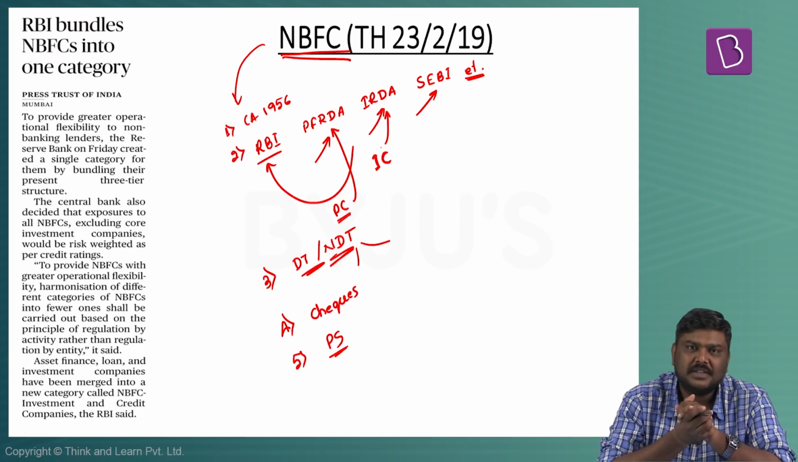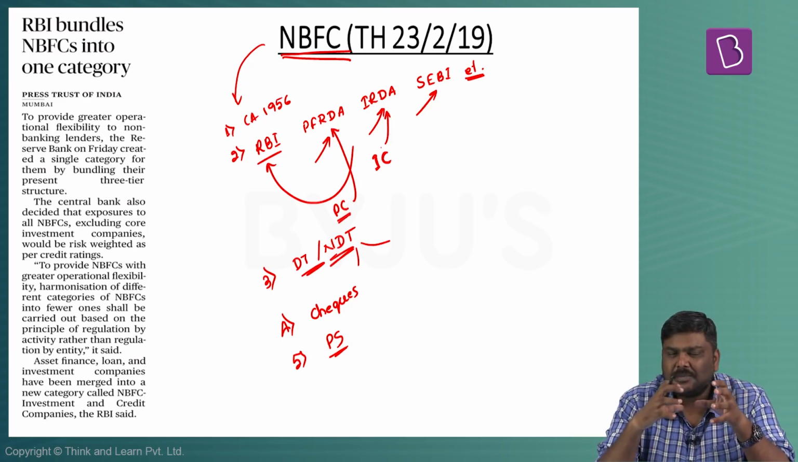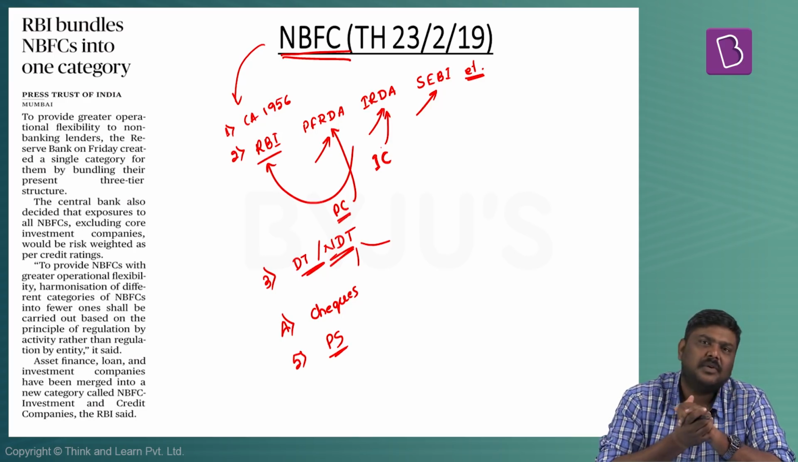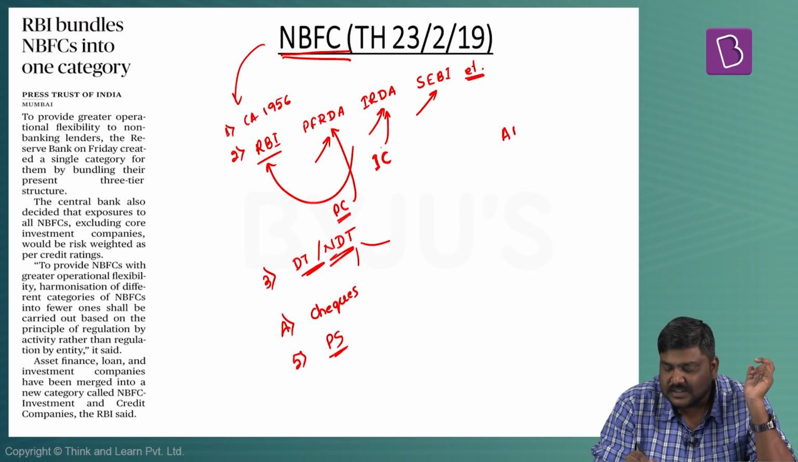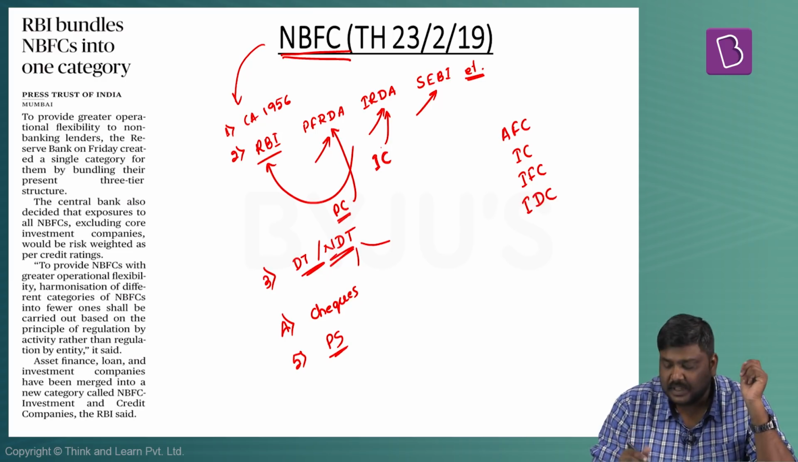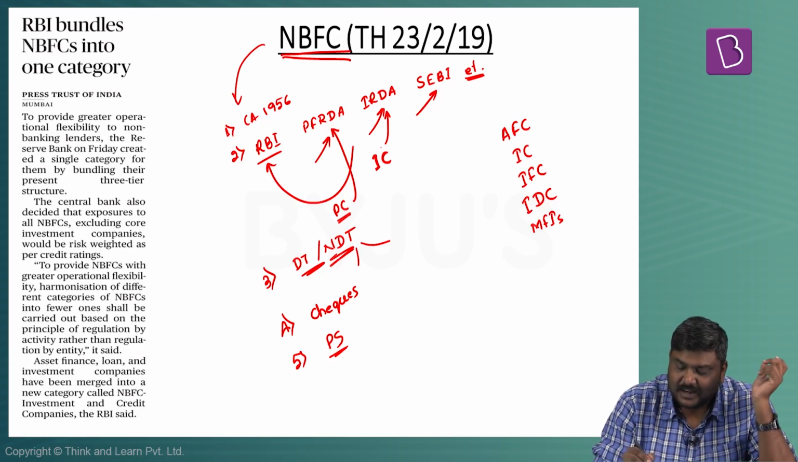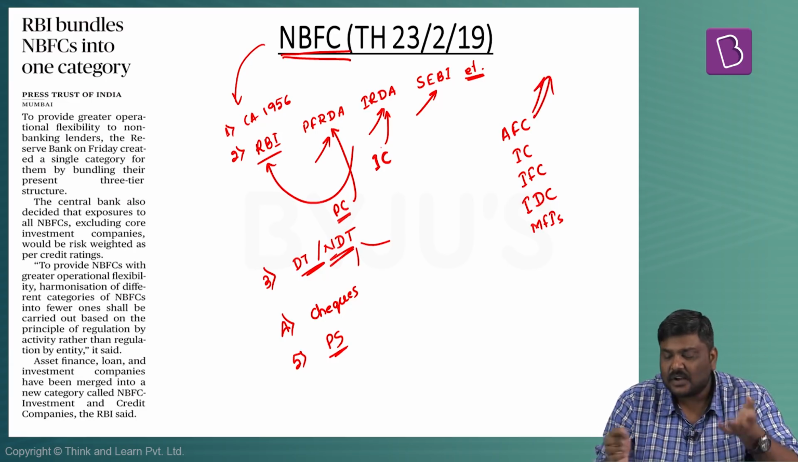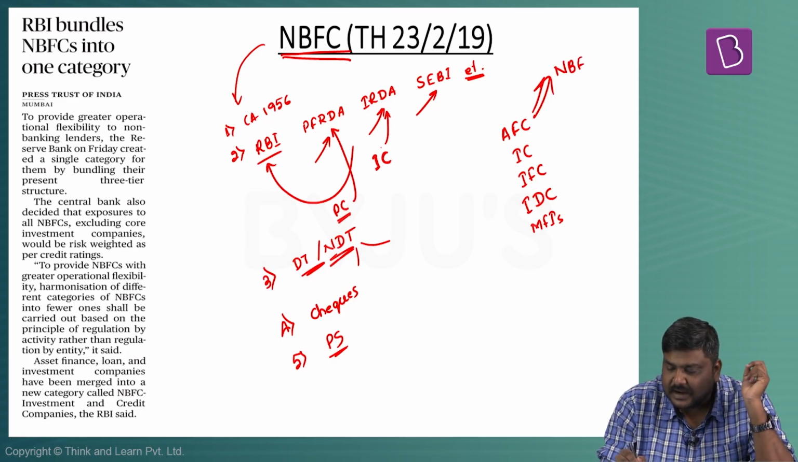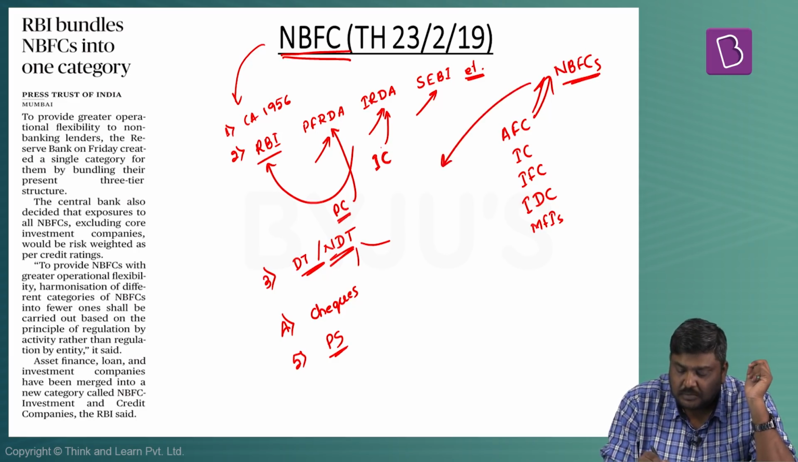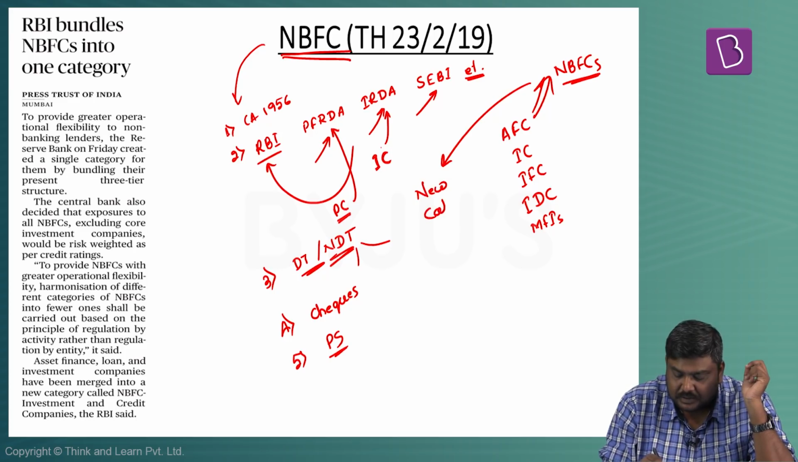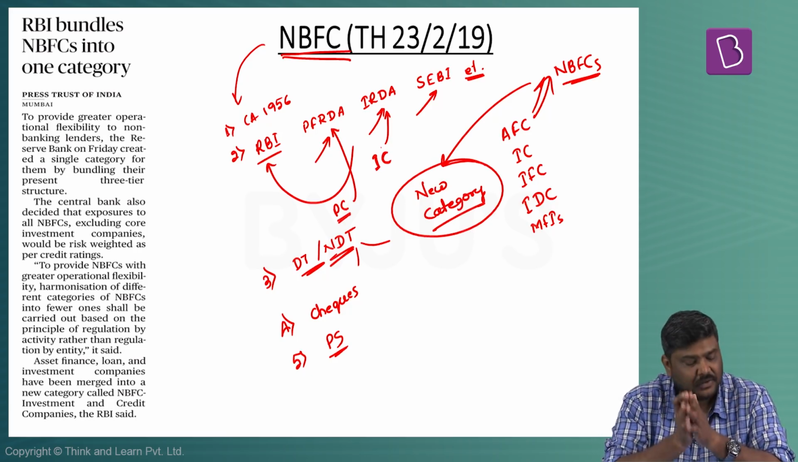Now, what RBI has done is, rather than having multiple types of categorization under this particular concept of NBFCs, there are asset finance companies, there are investment companies, infrastructure finance companies, infrastructure development companies, microfinancial institutions, so on and so forth. RBI has basically taken some of these categories of the NBFCs and has merged these particular categories to form a new category. The articles related to this particular categorization or recategorization of NBFCs.